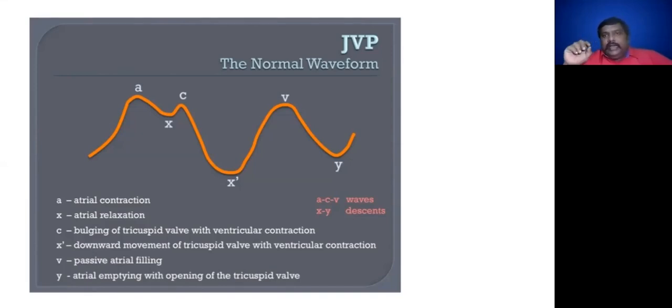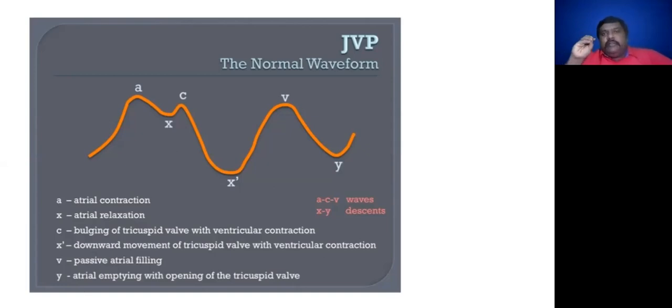Okay, so regarding a JVP, you have to take note of these things: A, X, C, X, V, Y. A means atrial contraction, X means atrial relaxation, C means bulging of the tricuspid valve with ventricular contraction, X means downward movement of the tricuspid valve with ventricular contraction, V means passive atrial filling, and Y means atrial emptying with the opening of the tricuspid valve. The various forms in the jugular venous pulse: one is the A wave.